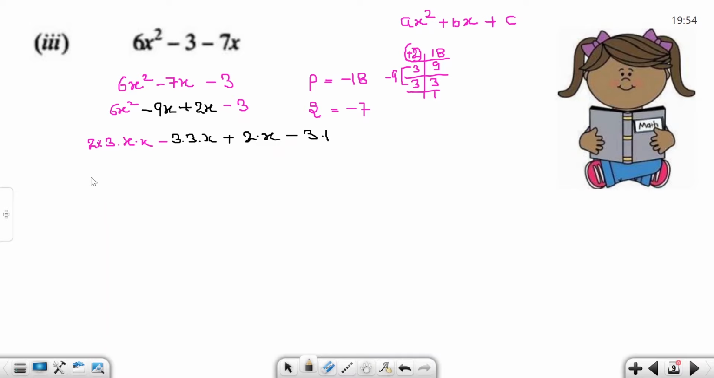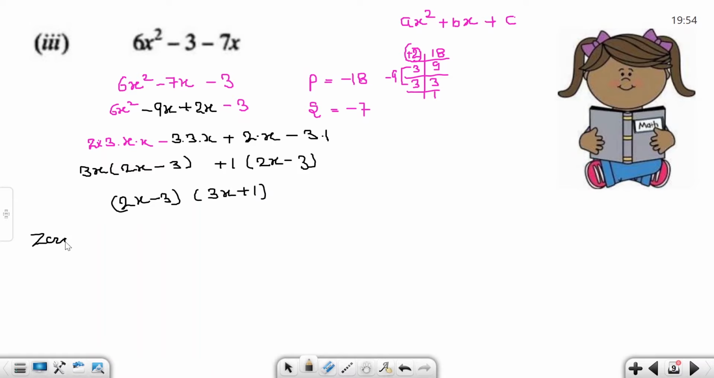Now take common from the first two terms. Common is 3x. We take 3x common. Remaining factor is 2x minus 3. Take common, the remaining value is 3 with plus sign. Common factor is 1, 2x minus 3. Okay. Now 2x minus 3 is common, and 3x plus 1, we make factors.